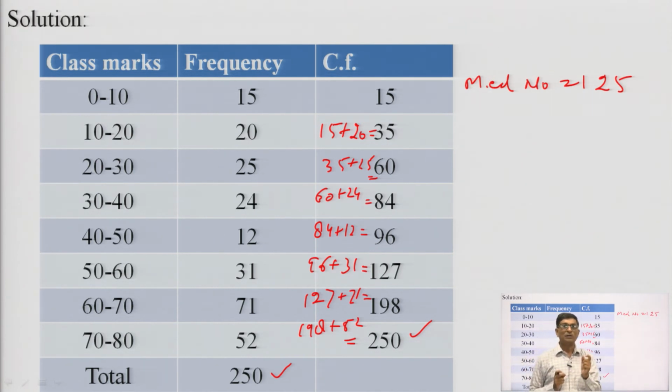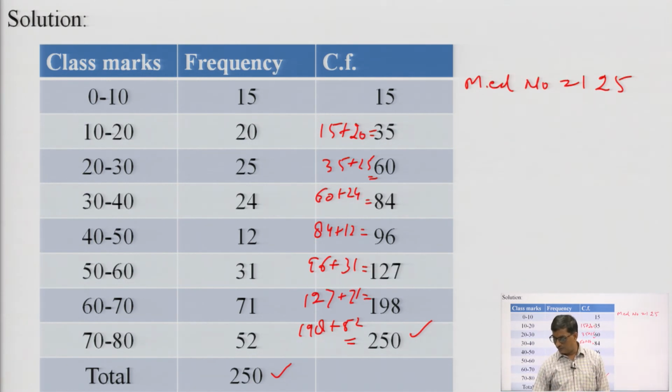We look for the cumulative frequency which is just greater than the median number, the nearest one that is just bigger than it. This is 127. So, we say here that 125 lies in the CF 127.